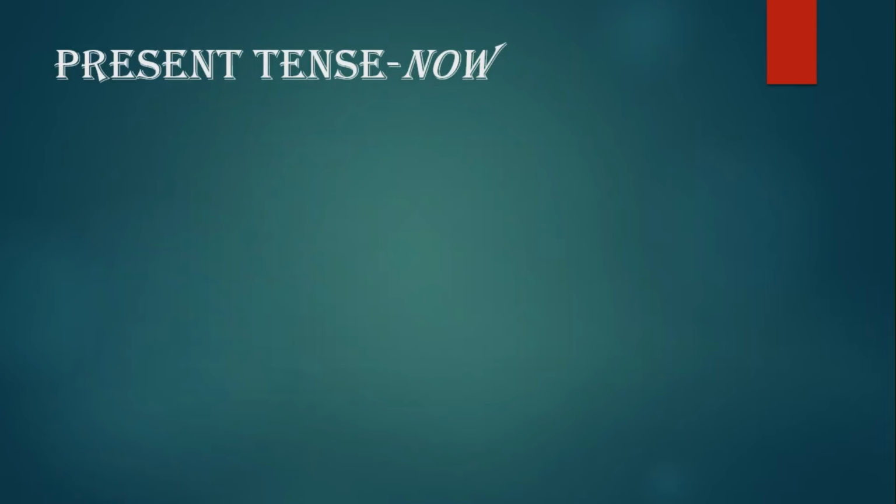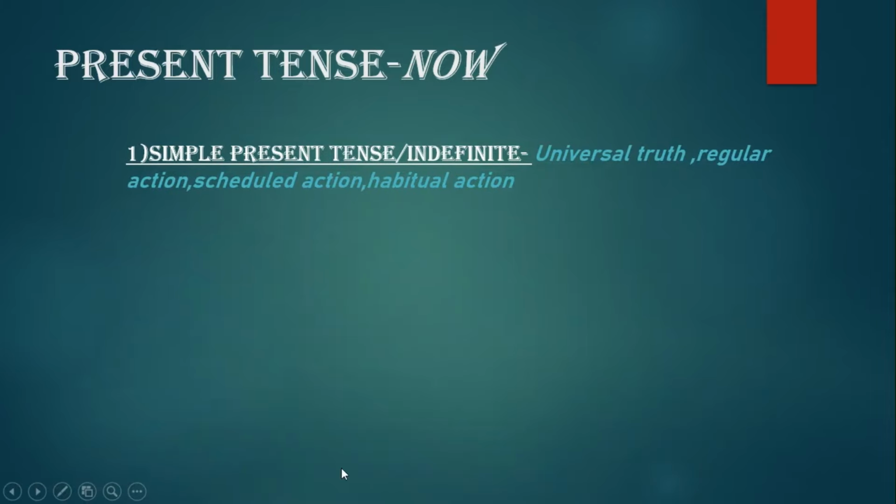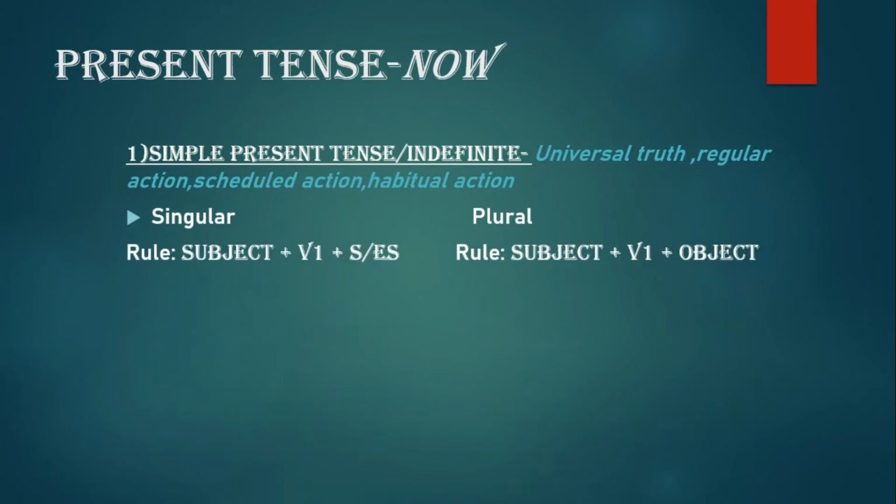So present tense, the first tense that is formed with the combination of its subdivision is the simple present tense or present indefinite tense. Now what does it imply? Simple present tense is used to imply universal truth, facts, that is regular actions that happen regularly, scheduled actions that happen at regular intervals, or habitual actions, that is habits. Now it depends upon whether the subject is singular or plural. Remember, the number of the subject matters.